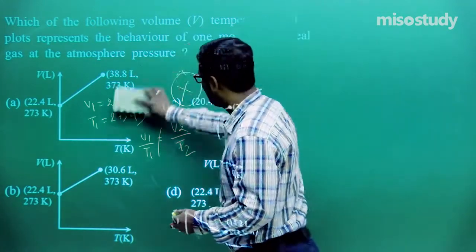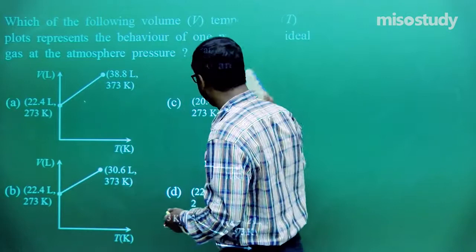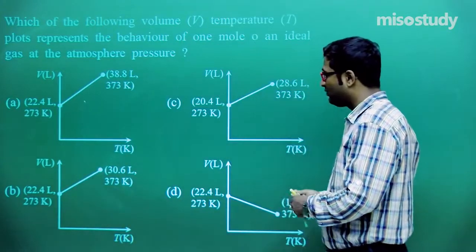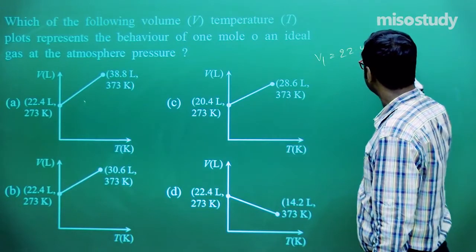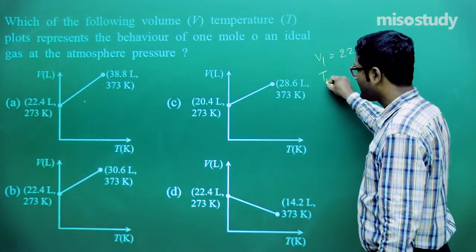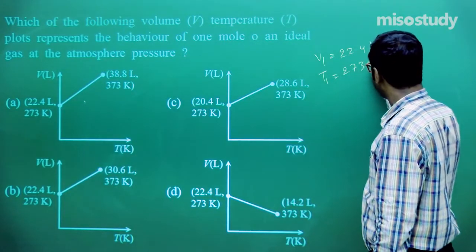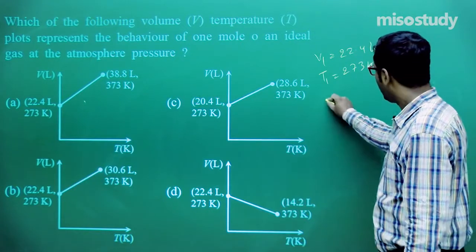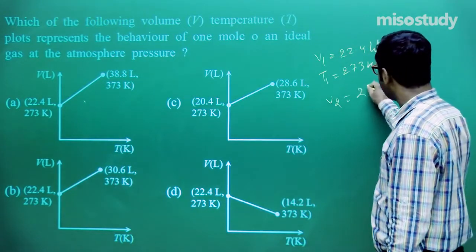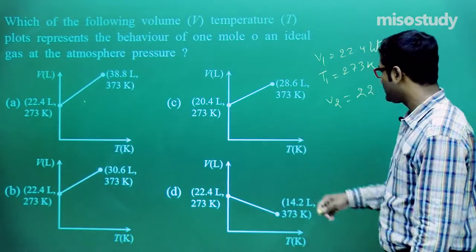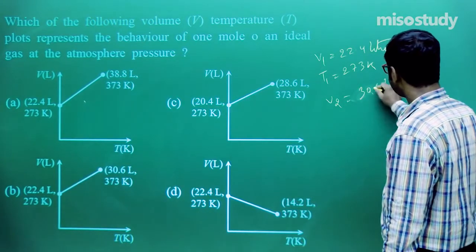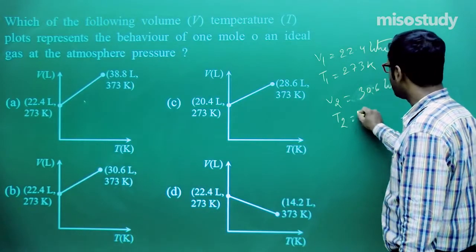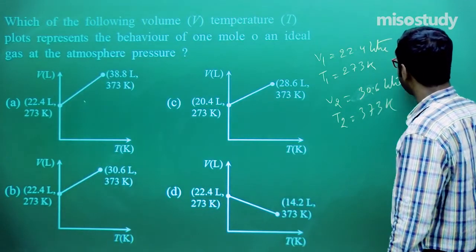But if I use the option of B, then what will happen? Look at here, V1 is equal to 22.4 liter and T1 is equal to 273 Kelvin. Clear to you? Now V2 is equal to 30.6 liter, and T2 is equal to 373 Kelvin.